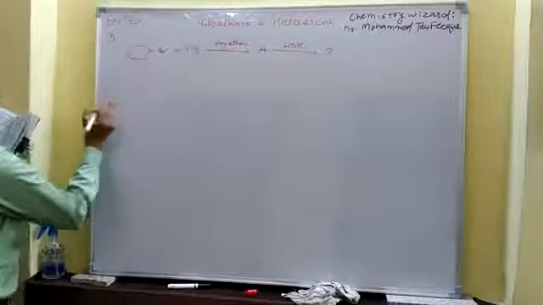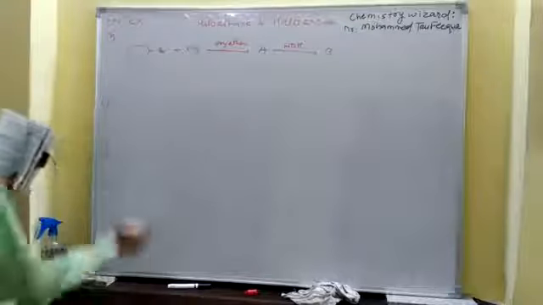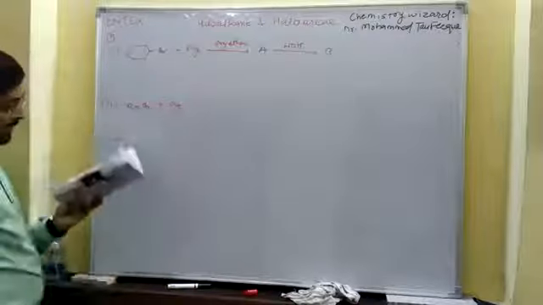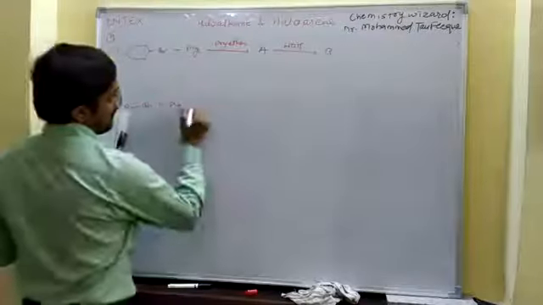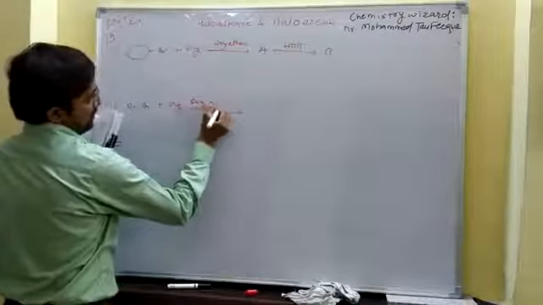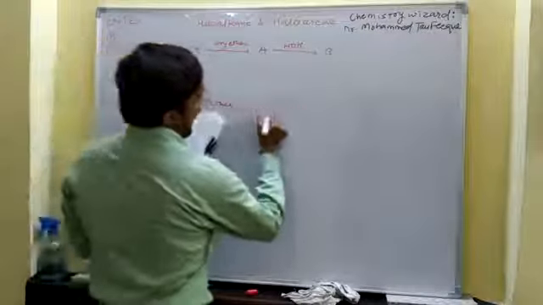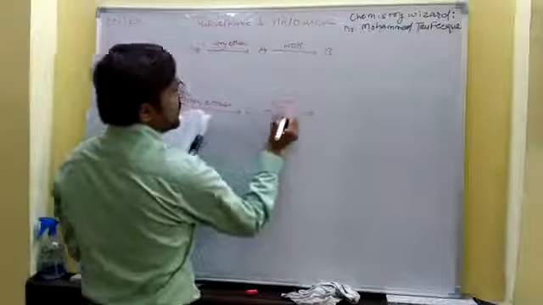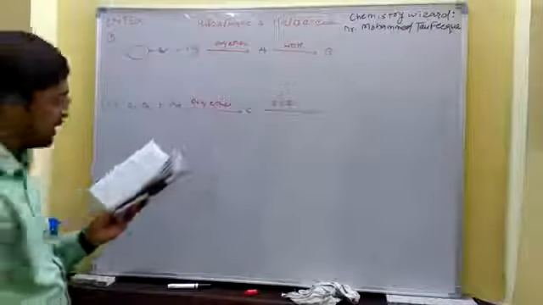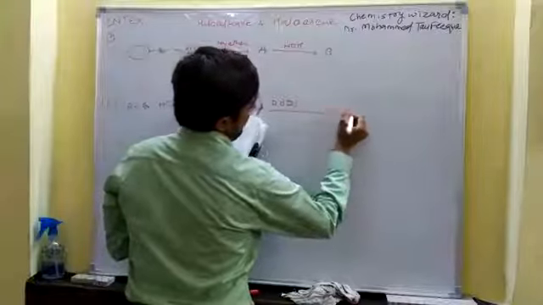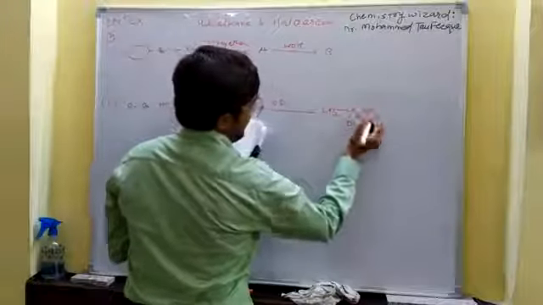Now, the second reaction: the RBr, the alkyl bromide, is allowed to react again with magnesium in presence of dry ether and produces C. And C is allowed to react with D2O, heavy water, and produces CH3CHDCH3.